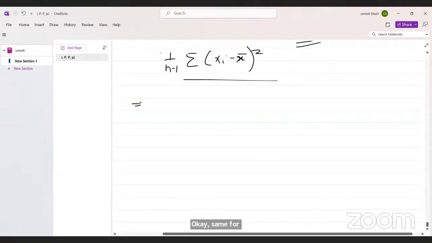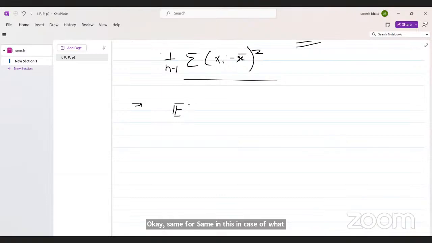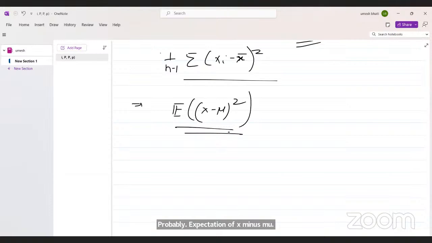Same in the case of probability. Variance for probability sense is the expectation of x minus mu, whole square. This is the variance of x. This is the formula.